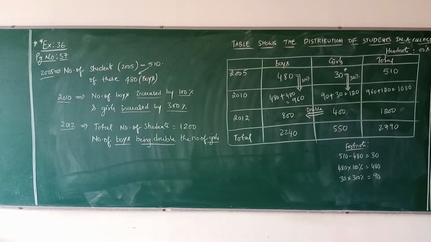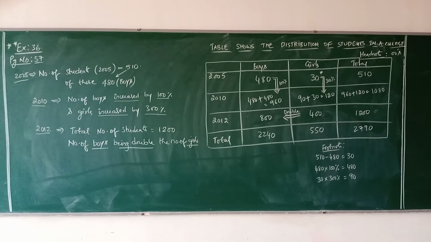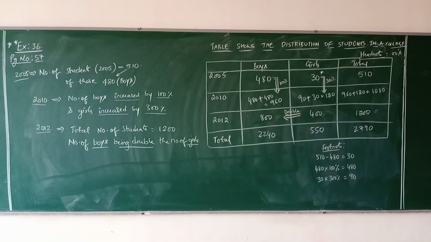Just see. Now you see the totals of both. In 2012, what it is given? Total number of students were 1200 it seems. But one condition is given. Number of boys being double the number of girls. Being double the girls equals to number of boys it seems. That means if girls value is 400, boys the double, that means 800. Finally the total should become 1200.